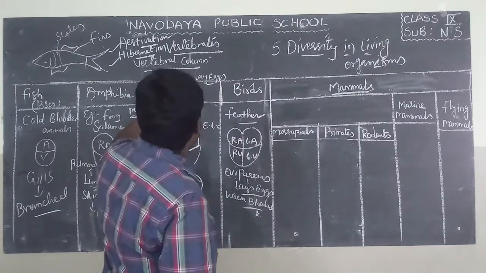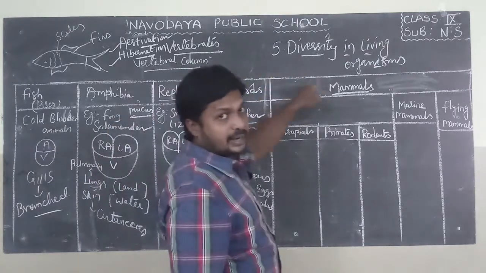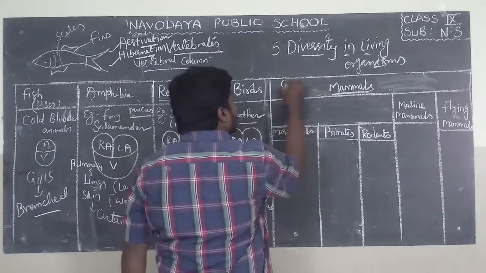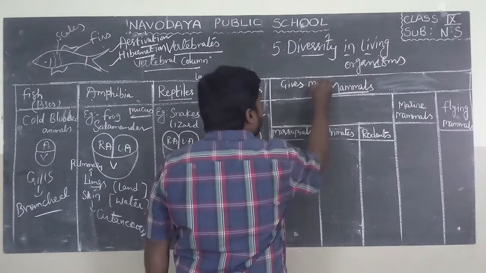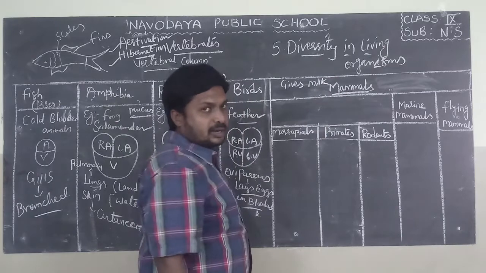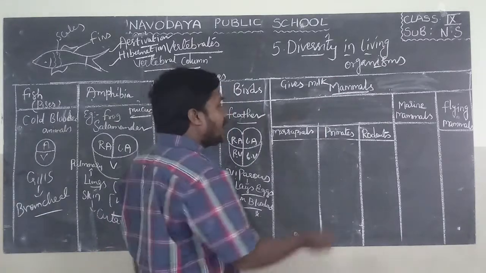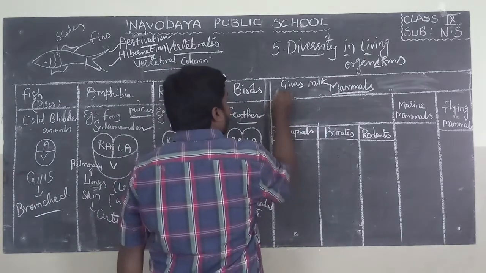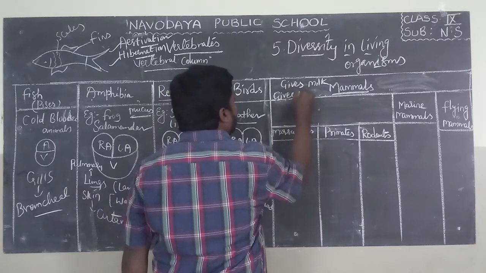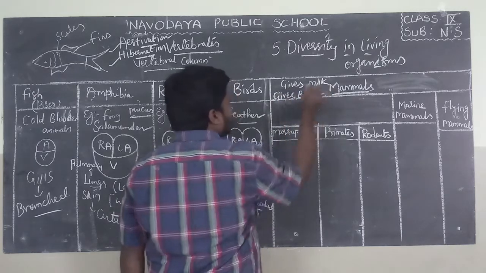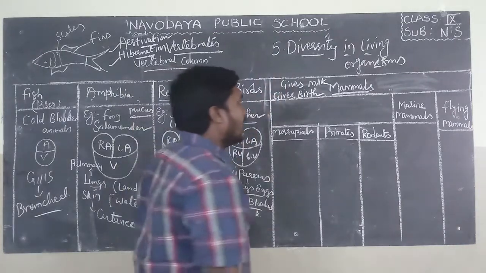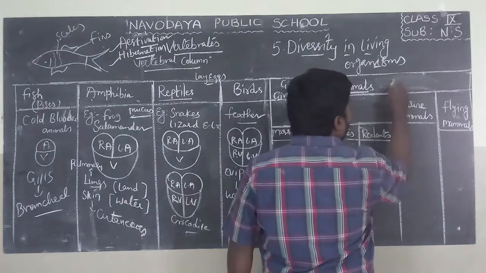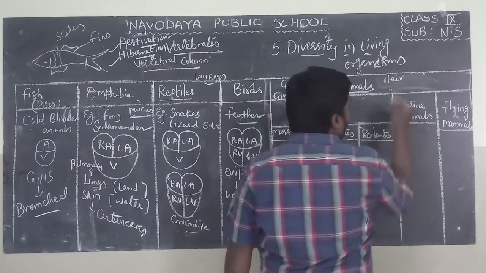Subgroup of phylum Vertebrata, mammals. The fundamental characteristics of mammals: the animals which give milk to their young ones, and the animals which give birth to their young ones, and the animals which have hair on their skin.